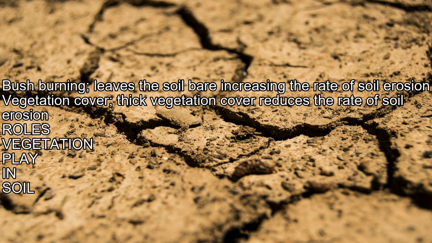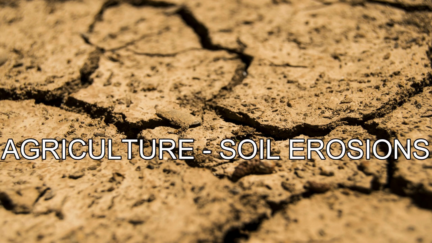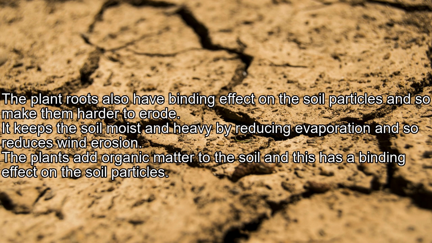Vegetation and soil in agricultural soil erosion. The plant roots also have a binding effect on the soil particles and so make them harder to erode. It keeps the soil moist and heavy by reducing evaporation and so reduces wind erosion. The plants add organic matter to the soil and this has a binding effect on the soil particles.